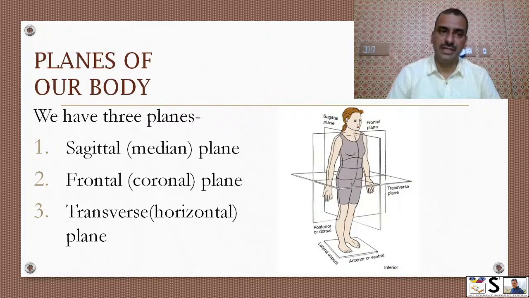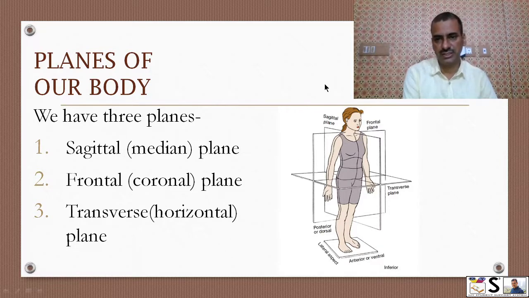Next are the planes of our body. These are frequently used terms in anatomy. We have three planes by which we can cut our body. One is the sagittal plane. In the sagittal plane, we cut our body like this. This is the sagittal plane, and by cutting in the sagittal plane, we divide our body into left and right, two parts.